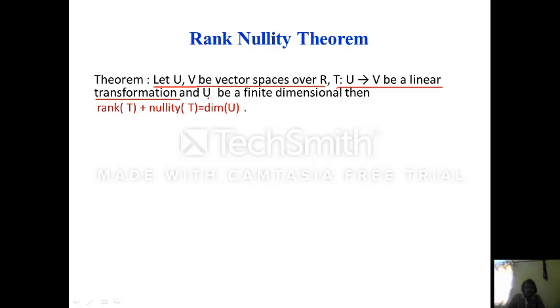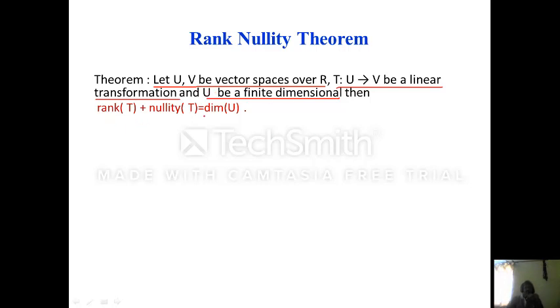And let U be a finite dimensional vector space. Finite dimensional vector space means it is generated by a finite number of vectors. That is, the dimension of this space U is finite, a finite number, not infinity. That is, the basis contains a finite number of elements.